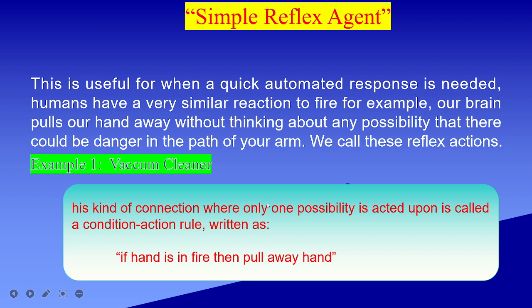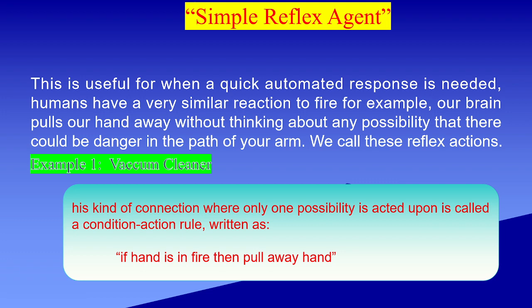In the case of a simple reflex agent, we could say this kind of connection is used where only one possibility is acted upon. Here the condition-action rule is applied. For example, if the hand is in fire, then pull away the hand. Only one action would be taken.